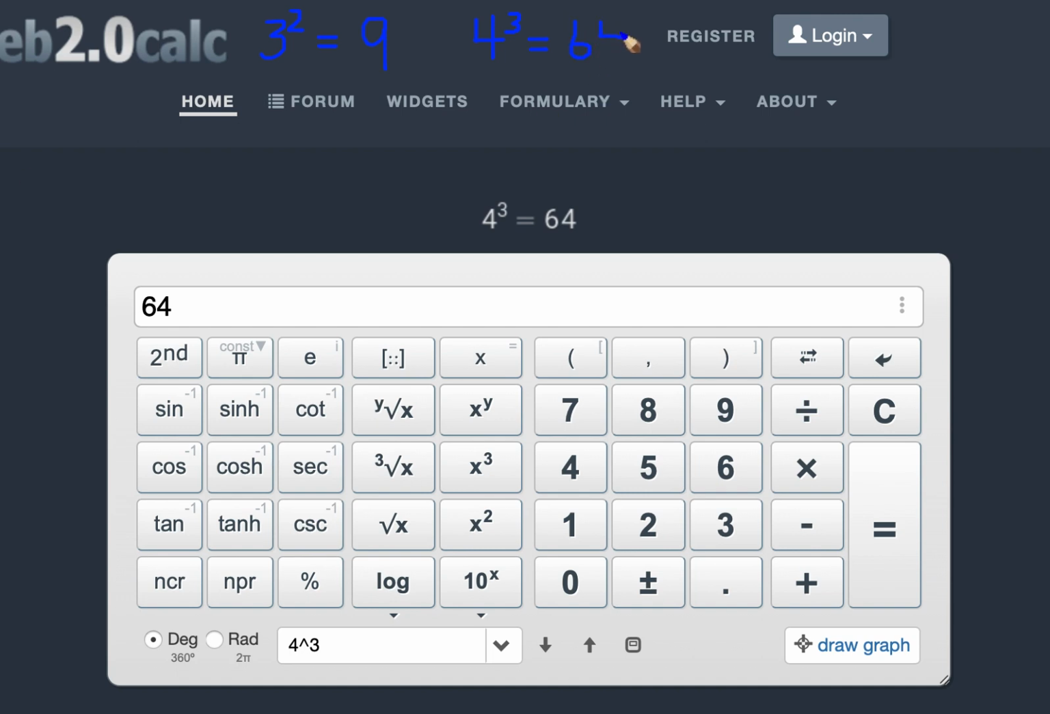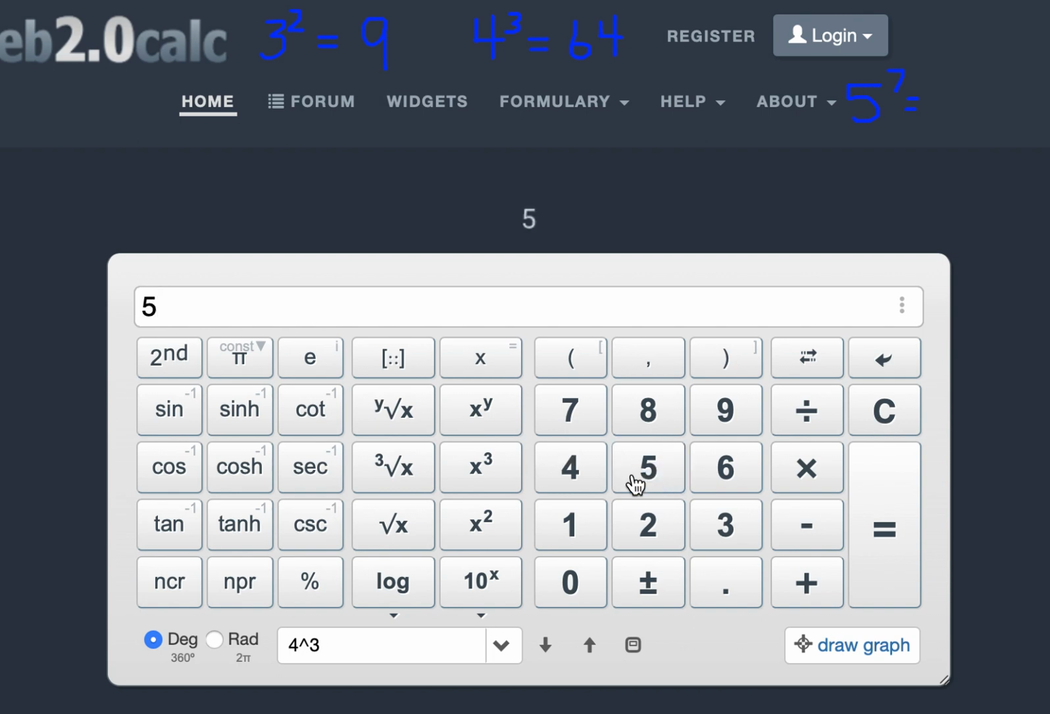Let's do one more example. Let's say that you are asked, what is 5 to the power of, let's say, 7? Now you'll notice that there is no x to the 7 button here. So what we're going to do is we're going to use this x to the power of y button. We're going to clear this out.